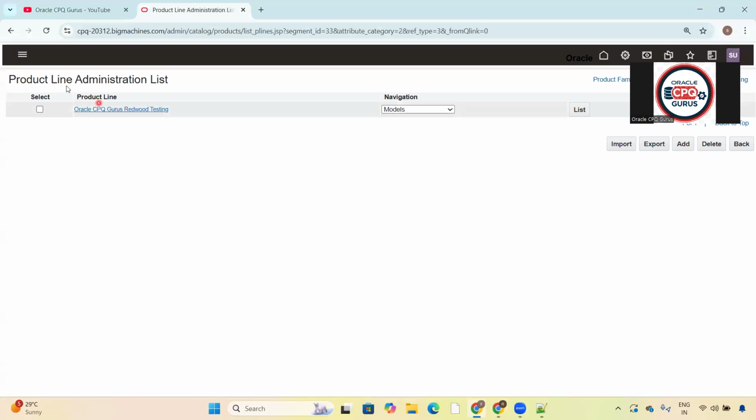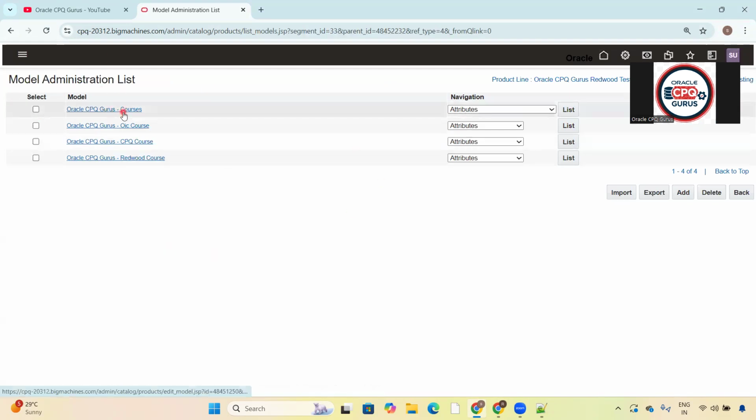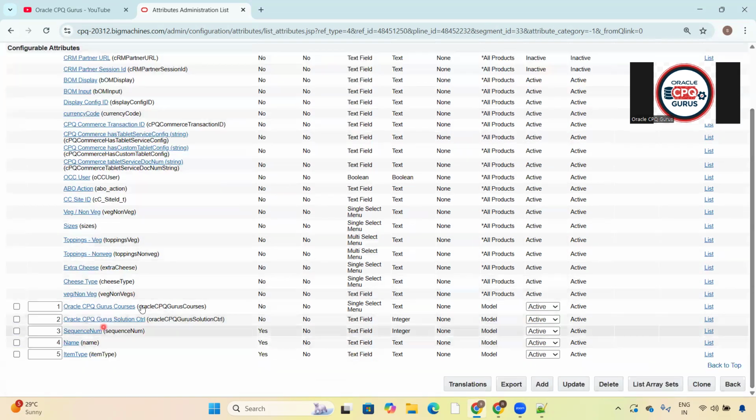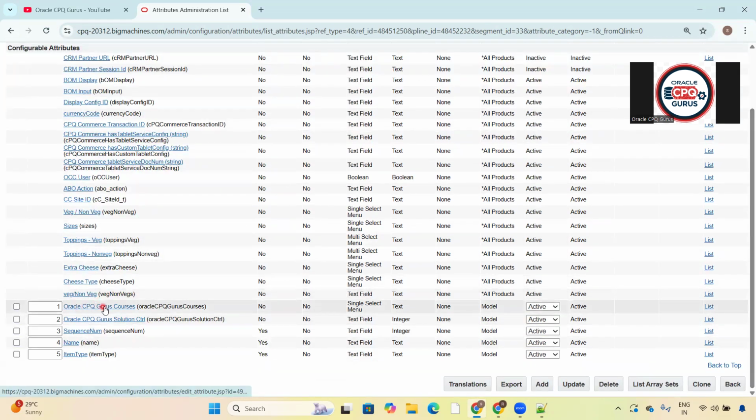Now we land in the product line. Just click on the list. Now our model configuration is open. Let me select the drop down, attributes, and click on list. After clicking on the list, the attributes administration list will open. You just open your respective attribute. This is my attribute, Oracle CPQ Gurus courses. Just click on that attribute.